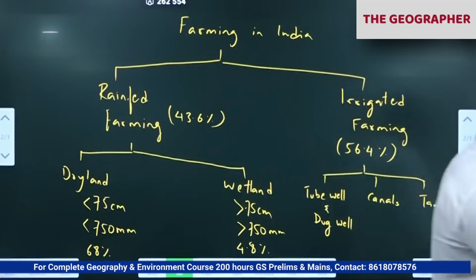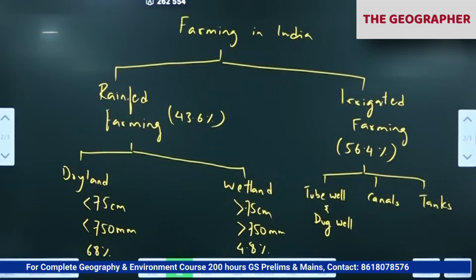Irrigation map, here only. River map, all of you know, next to the river map they have given irrigation. This one, irrigation. You see, they have given the pie chart also. You can see tube well, dug well, then canal, and then tanks, right? See that.